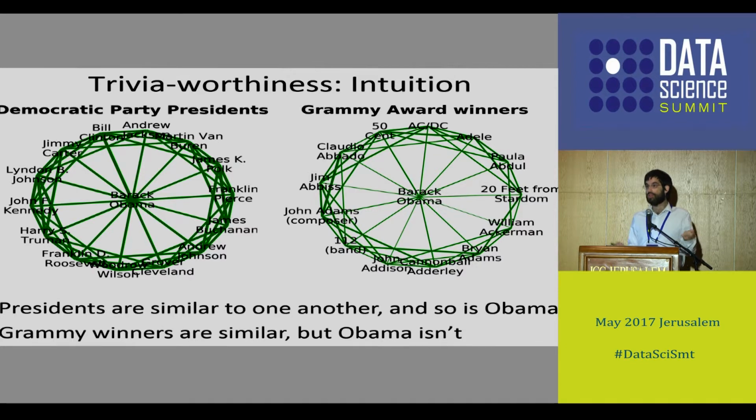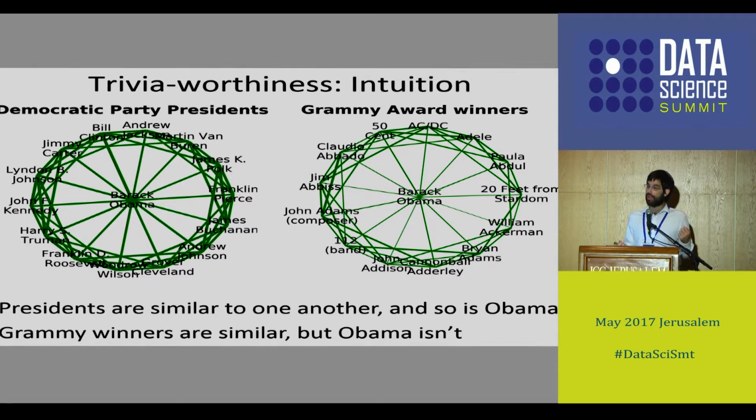And Barack Obama is also a typical article in this category. He's a typical politician, so they have about the same similarity as the other articles have amongst themselves. Now let's look on the right, and we see Grammy Award winners. So again, in the center we have Barack Obama, and we have other Grammy Award winners on the perimeter.